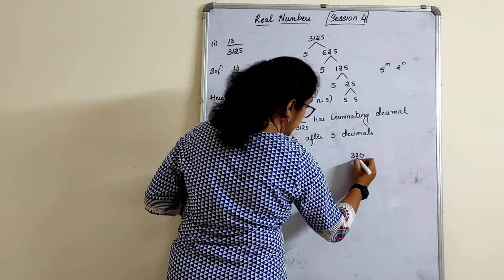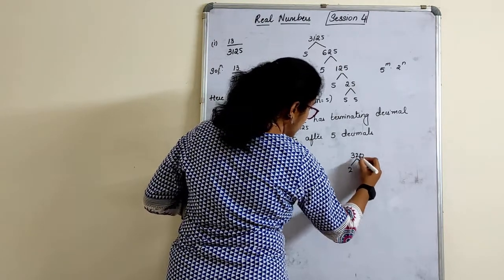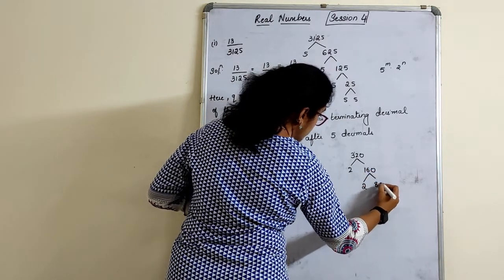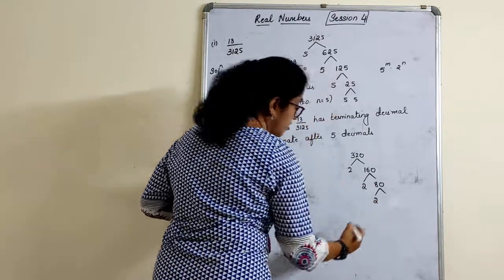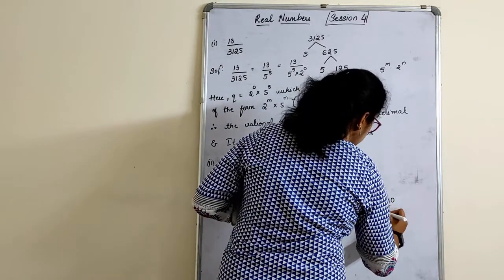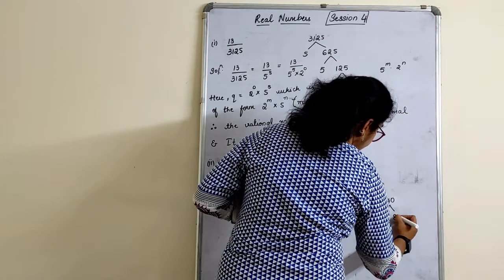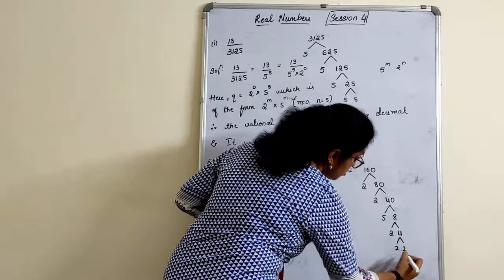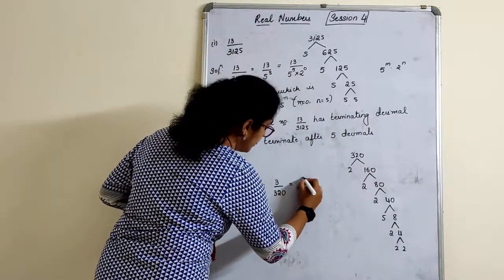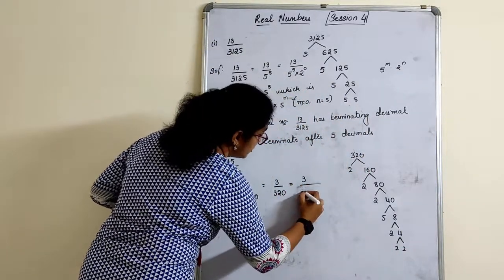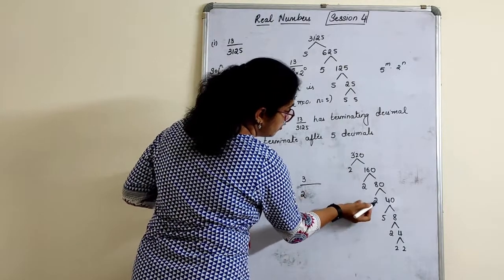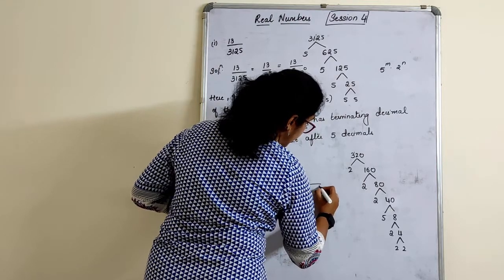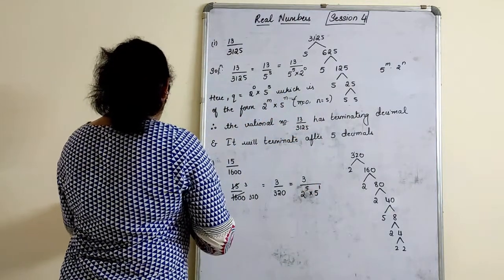Let us see the prime factorization. 2 ones are 2, 1 remainder, 2 6s are 12, 0. 2 80s are, 2 40s are, 5 8s are, 2 4s are, 2 2s are. Okay. This can be written as 3 upon, I will first write 2 raised to 1, 2, 3, 4, 5. 2 raised to 5 into 5 raised to 1. Right? So it is 2 raised to 5.